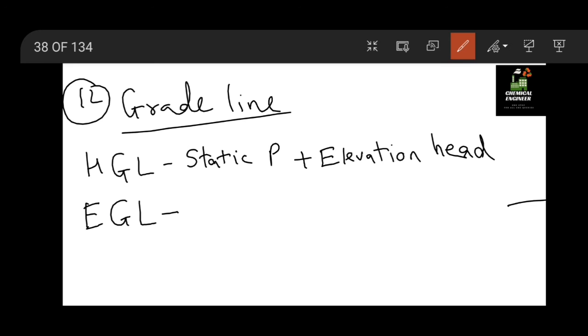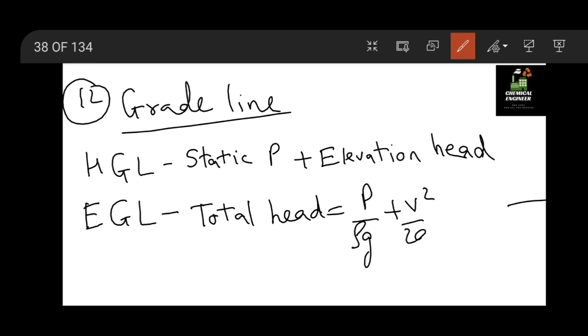So this is the energy grade line, which is equal to the total head. Total head is equal to P by rho g plus V square by 2g plus Z. But in the HGL we will not include the V square by 2g term.